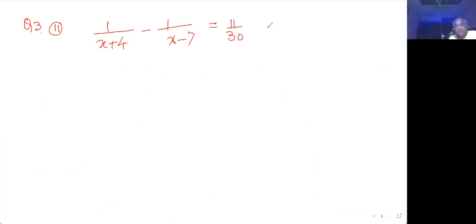Again, there are two conditions. x cannot be equal to minus 4 and x cannot be equal to 7. That is provided here, because if it happens, you'll find that this sum becomes undefined, and hence let it be defined here and continue the sum.